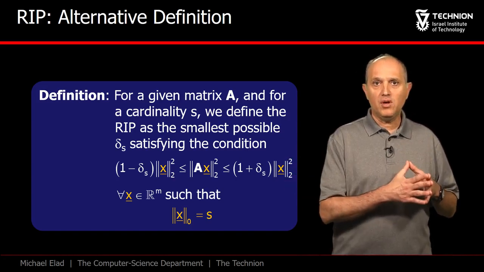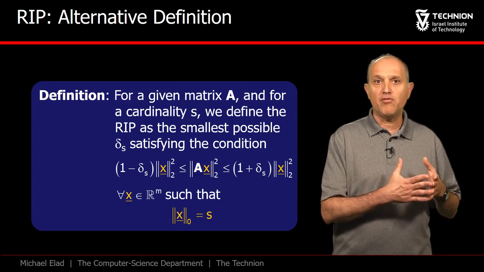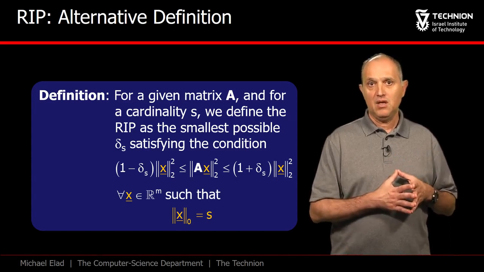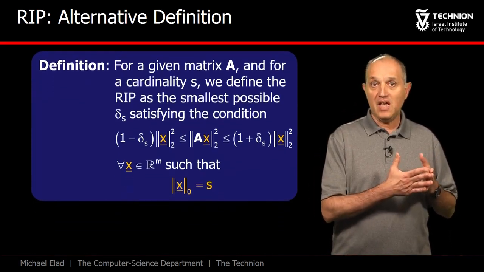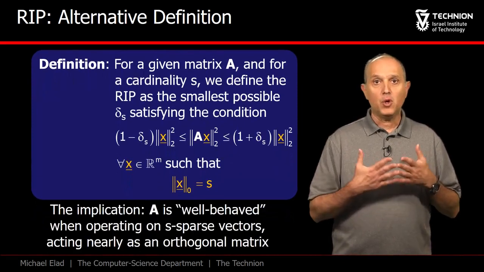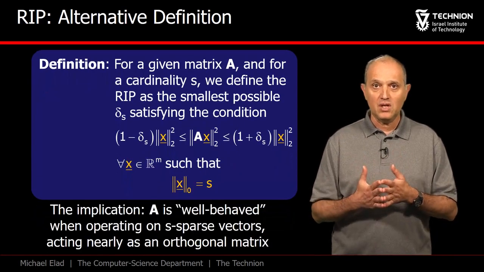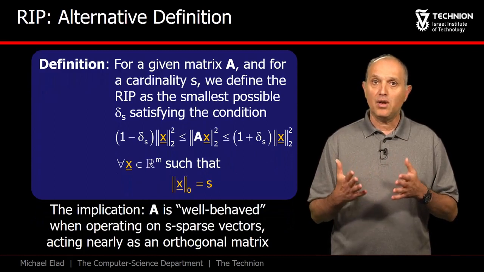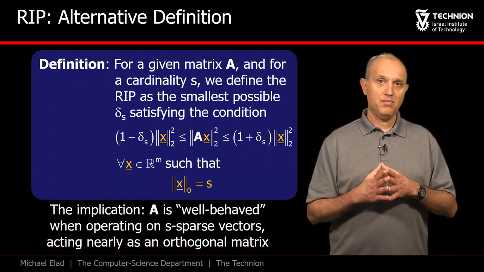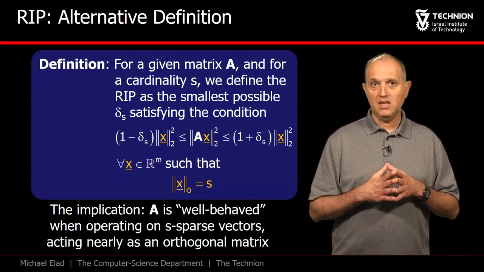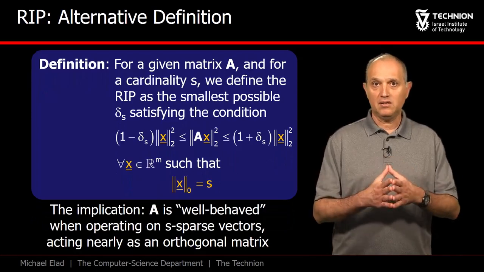This way, we avoid the need to speak about the sweep over all the AS possibilities. The implication of this definition is that A is well behaved if, when operating on S-sparse vectors, it acts as a nearly orthogonal matrix. This is the RIP, and as we will shortly see, it is extremely valuable for our later analysis.